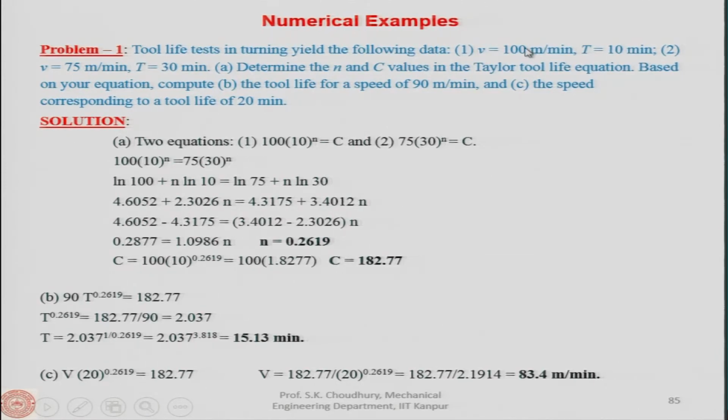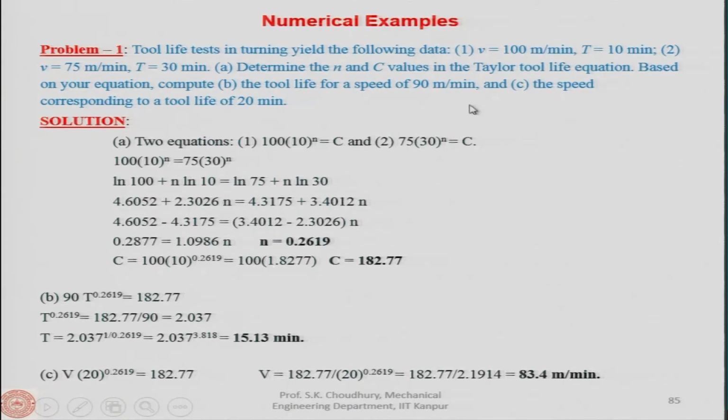We have two equations: V t to the power n is equal to c for the first machining, with n and c unknown, and V t to the power n is equal to c for the second machining process. So we have two equations and two unknowns, n and c. They can be found if we solve these two equations simultaneously. This is shown here. So n we can find as 0.2619. Put the value of n in one of these equations, and you can find c. So the constants have been found.